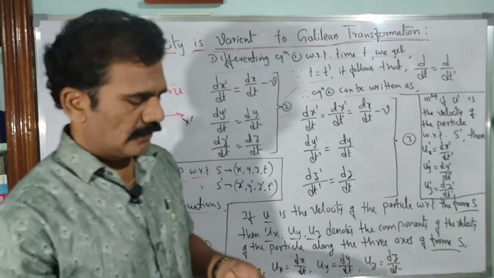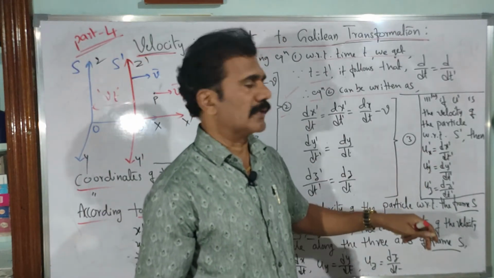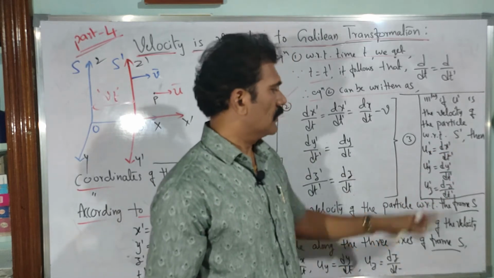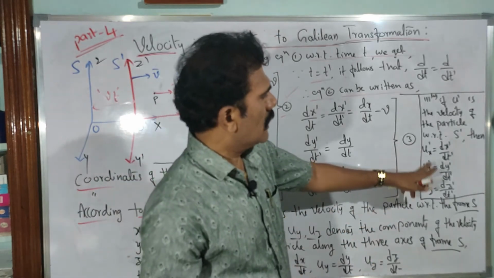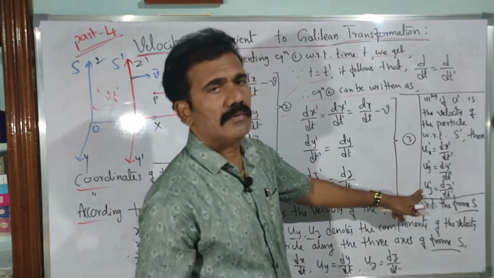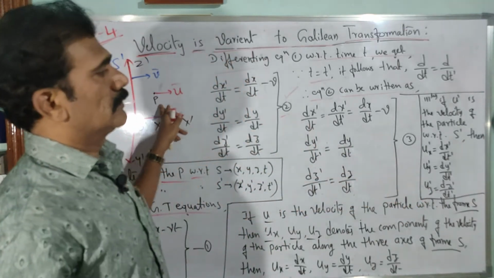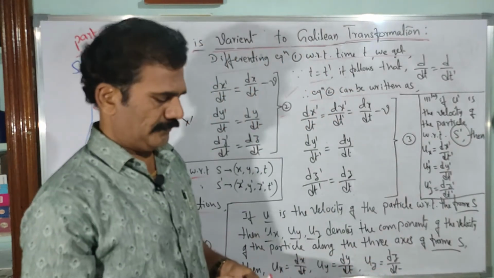That means you put the prime on all the parameters. ux prime is dx prime by dt prime, or you can just write it as dash. Now ux dash, uy dash, uz dash are the components of the velocity of the particle measured with respect to frame S dash, and you should remember that.